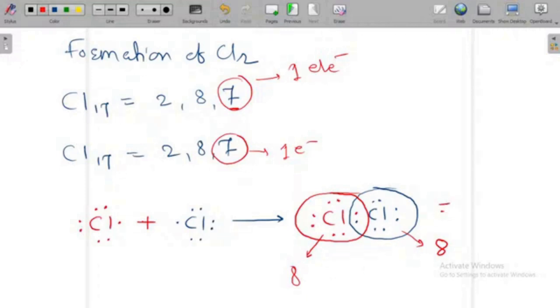Understand? Therefore, there is a bond between the red chlorine and the blue chlorine, and this bond is nothing but the covalent bond, because for a bond formation a minimum of 2 electrons are required. That is the fixed statement. Understand? So this is nothing but the formation of a single covalent bond between chlorine and chlorine.